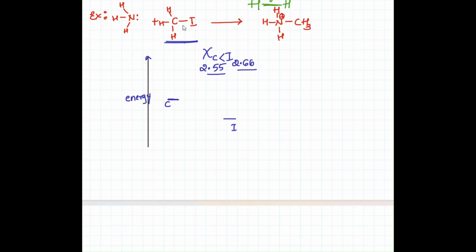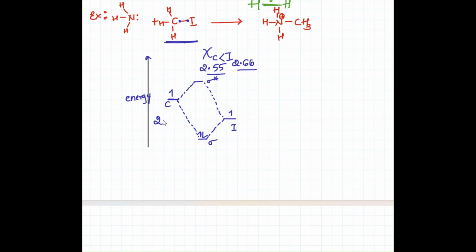One electron from carbon and another electron from iodine will react with each other, and the sigma bond is formed with two electrons, right? They form a bonding molecular orbital as well as an anti-bonding molecular orbital. This is sigma star.